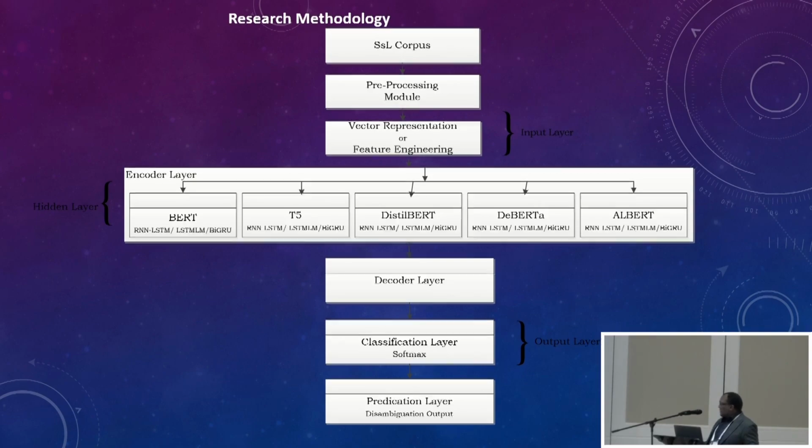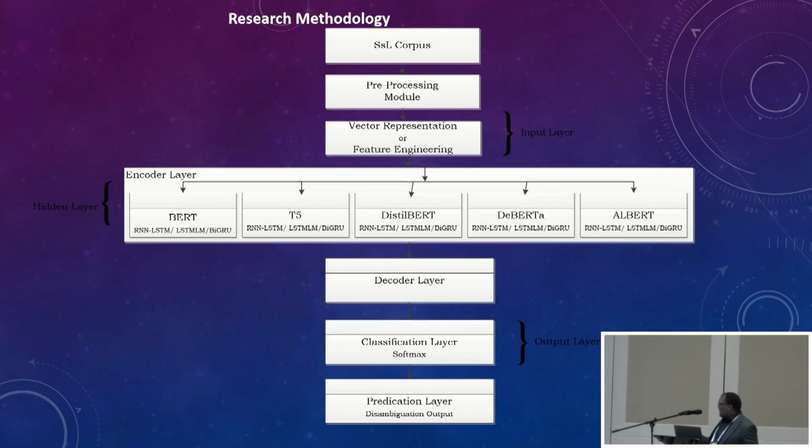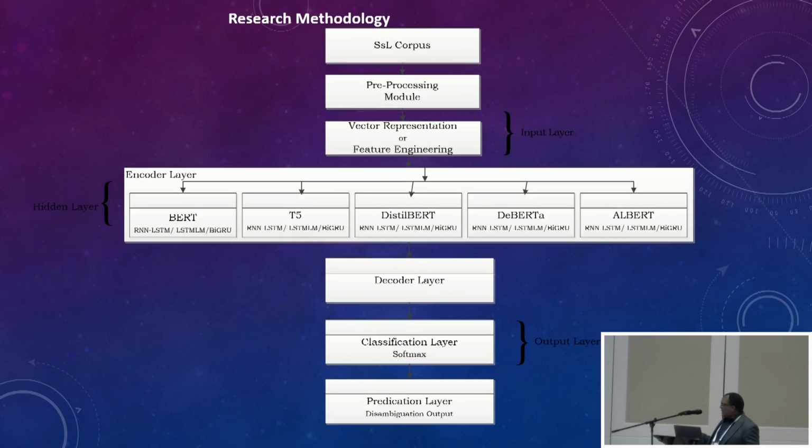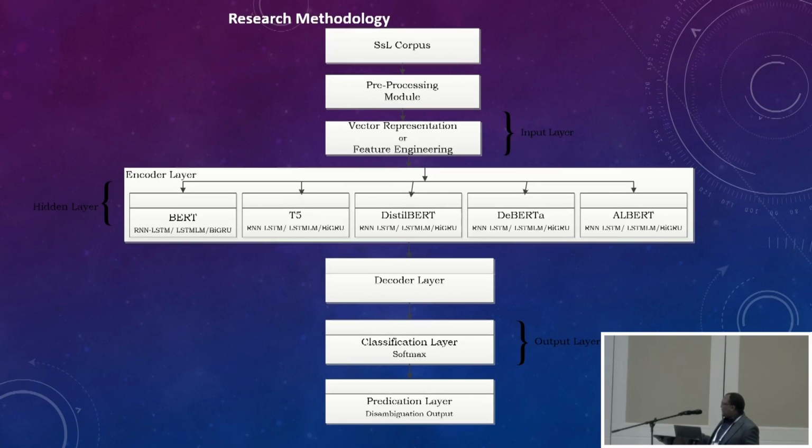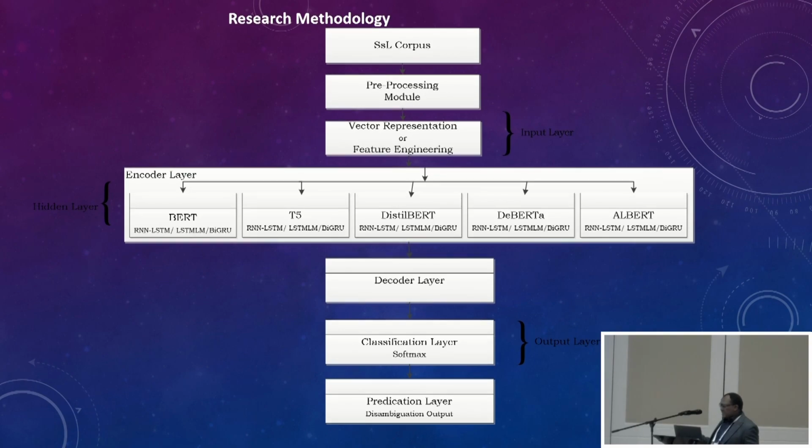We created the corpus, which was also compiled from dissertations and research papers. We applied web scraping. Most of the research papers and dissertations were coming from the University of Pretoria.